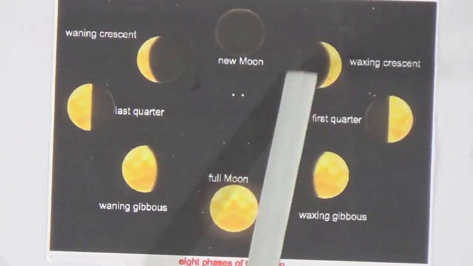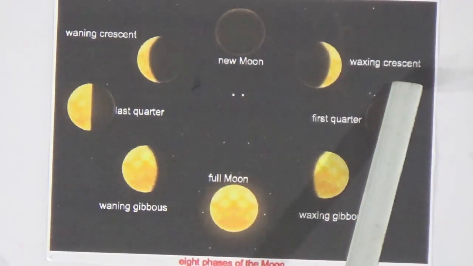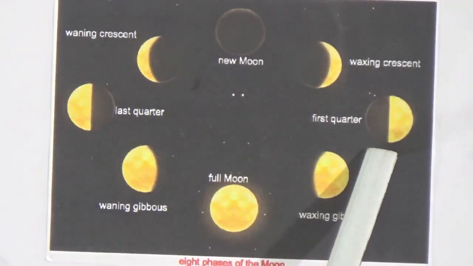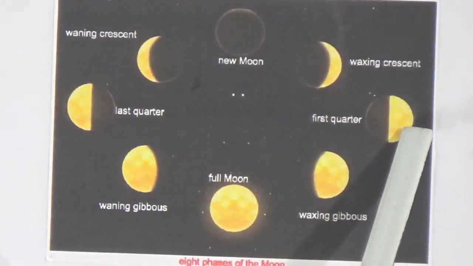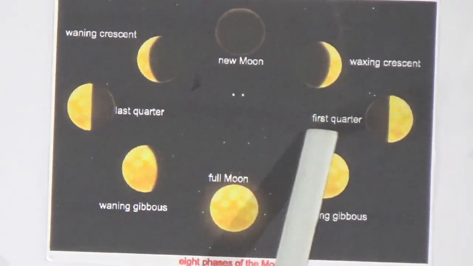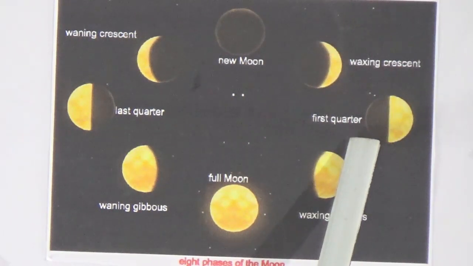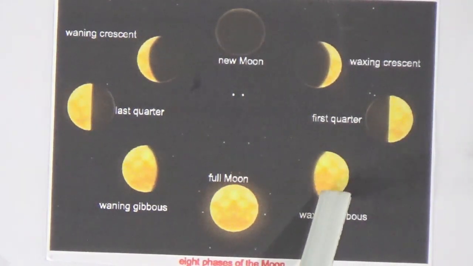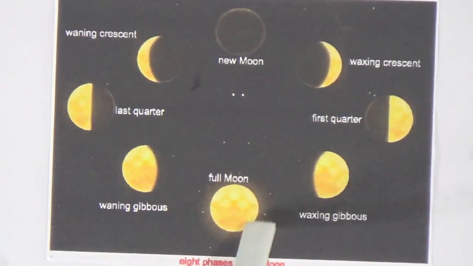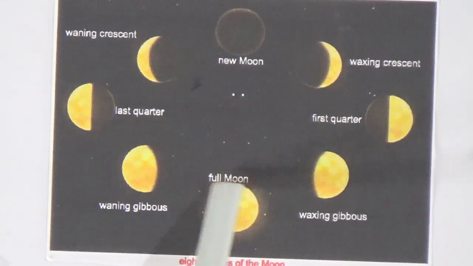Then after that, look at this picture and you can see half part is lightened and half part is dark, and this is called first quarter. After that, this phase will come and this phase is called waxing gibbous. Then you can see here is the full moon.